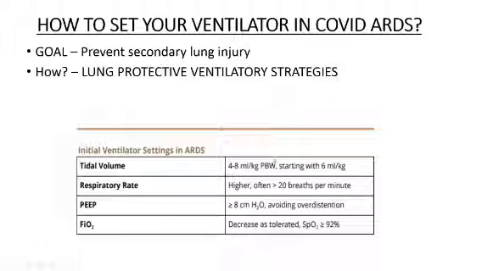These include a tidal volume of 4 to 8 ml per kg. We start the ventilator at a tidal volume of 6 ml per kg. The respiratory rate is always kept high, as I already told you, to maintain the minute ventilation. PEEP is initially kept at 8, the FiO2 is decreased as tolerated, and we should maintain a saturation of 92%.